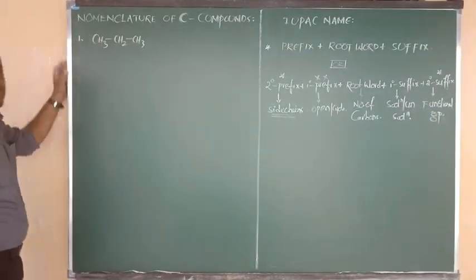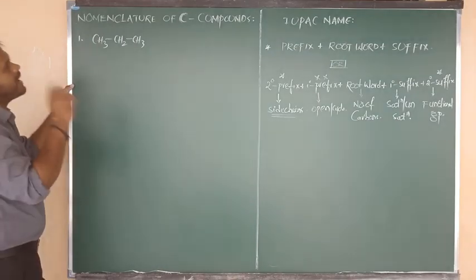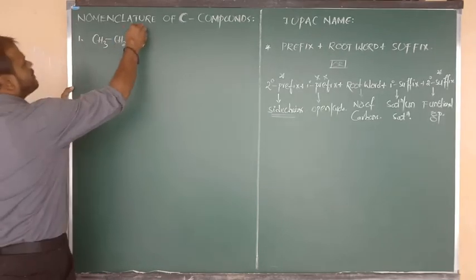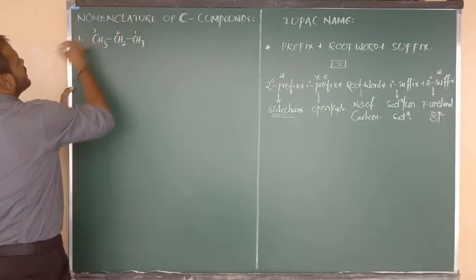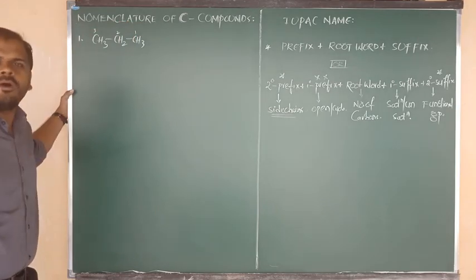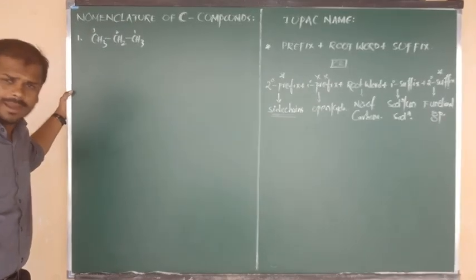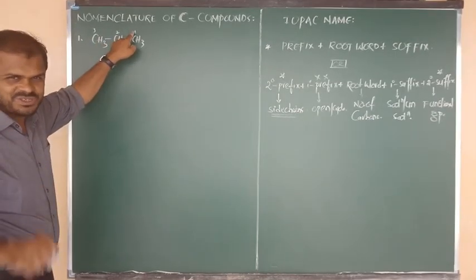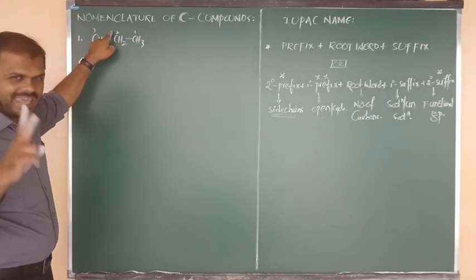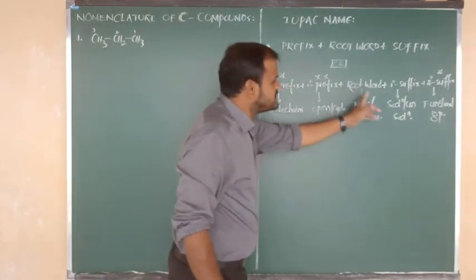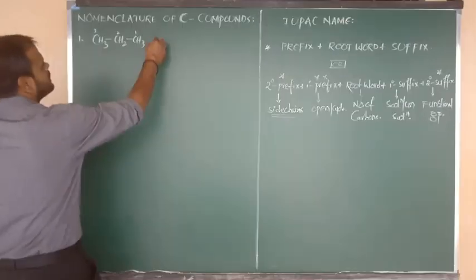Here, how many carbons are there? 3 carbons are there. So we have to denote the priority numbering: first carbon, second carbon, third carbon. In that manner we denote the numbering of the carbons. Clear? Yes. So 1 carbon means meth, as I have already told you, 2 carbon means eth. But here 3 carbons are there, so the root word is nothing but pro.